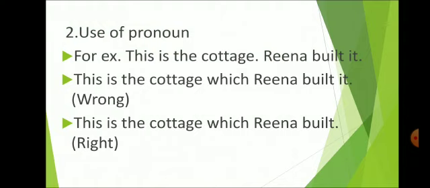But when we join these two sentences, then it will not be used in the sentence because we are joining the two sentences and we are referring to the cottage. So: this is the cottage which Reena built. We will not use it again because we have joined the sentences and we have referred to the noun itself. So we don't need the pronoun it to refer to the cottage.